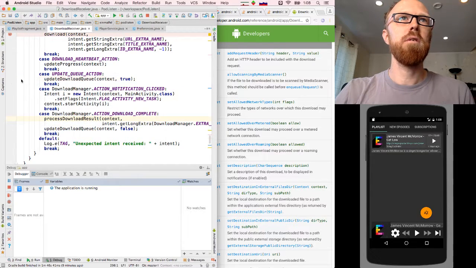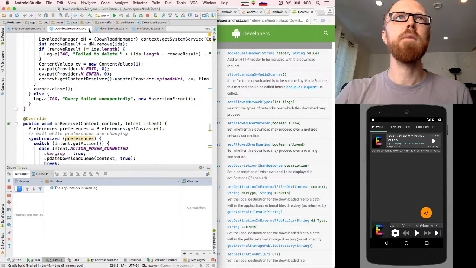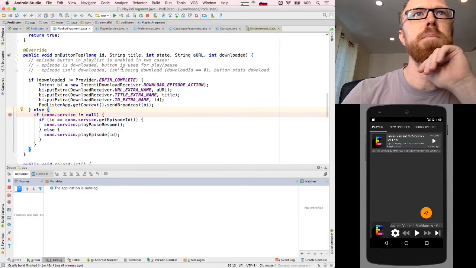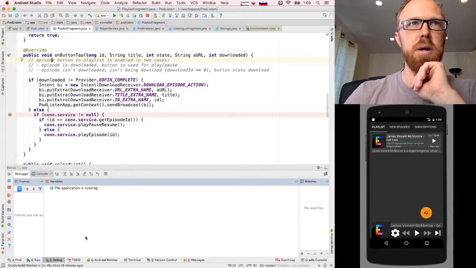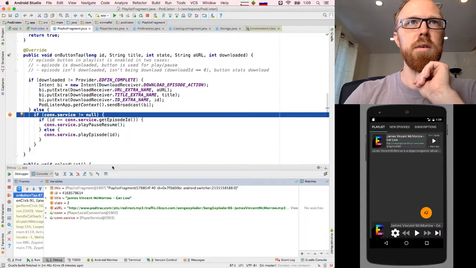So we can get rid of all of these download receiver breakpoints. And now we can return to this breakpoint where we're going to tap the play button, and we should hit here and see it play. And we do. Great.